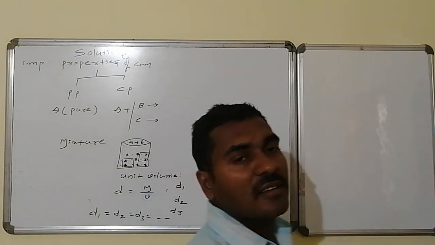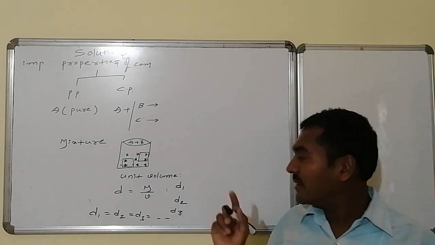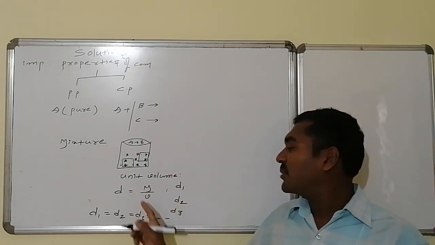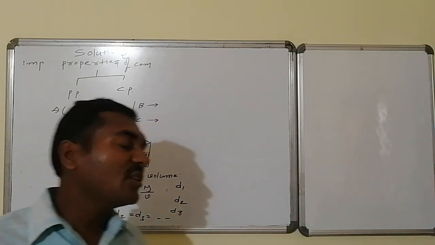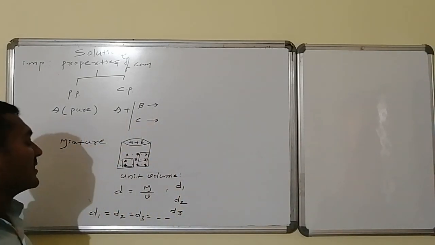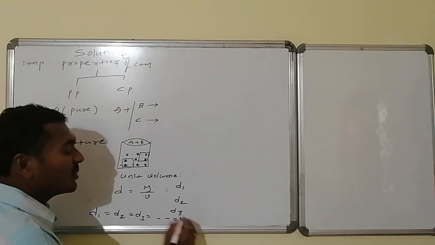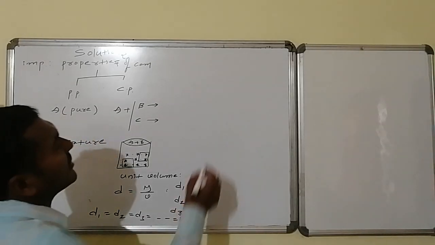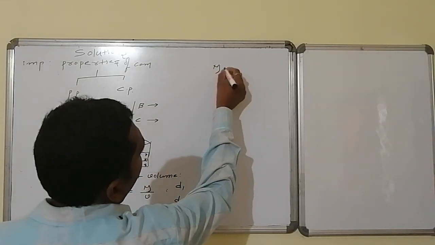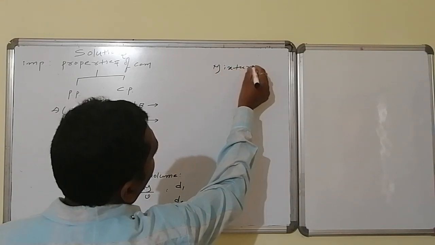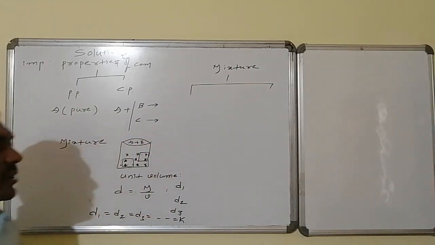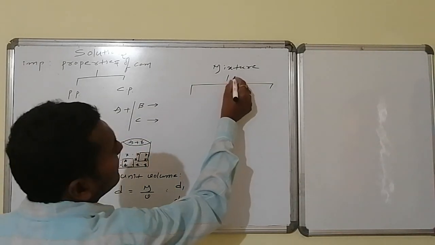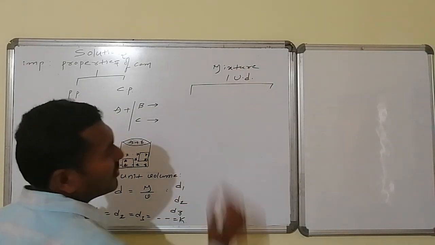If you collect and calculate the weight present in this, the weight by volume ratio is taken, and if you find that the weight by volume ratio is same and constant, then such kind of mixture is said to be homogeneous mixture. So therefore, these mixtures are divided into categories. Suppose on behalf of uniform density, UD, what I am saying as uniform density.